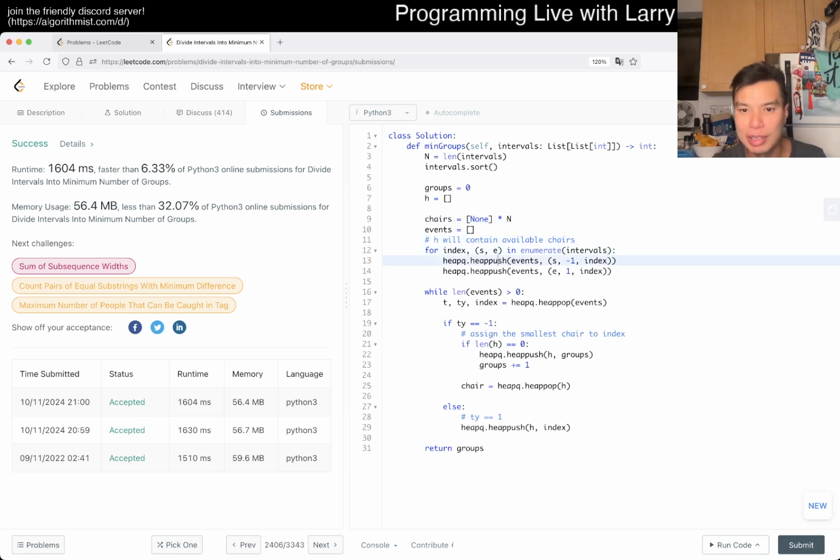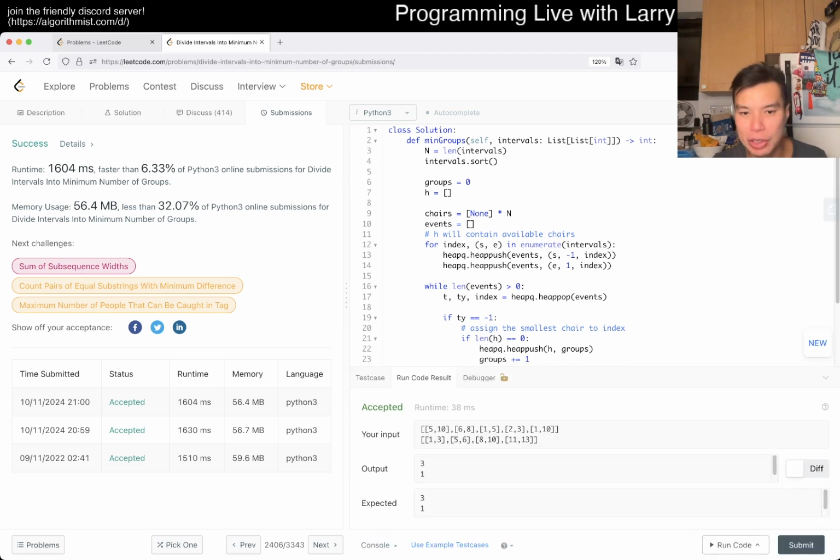So then now we can do it this way, and the way that you think about it is that it's exactly like this. And yeah, chair sub index is equal to this, and when we pop, we push the well, this was the index yesterday because we used the third parameter as the chair, but we actually want to push back chair sub index, right? So that's one more optimization that you can do.